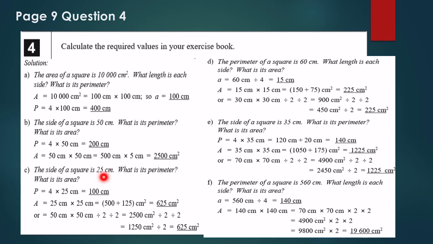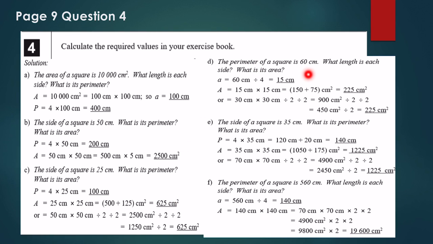The side of a square is 25 centimeters. What is the perimeter? What is the area? For the perimeter, I do 25 times 4, which is 100 centimeters. For the area, I need to do 25 squared, which is 625 centimeters squared.